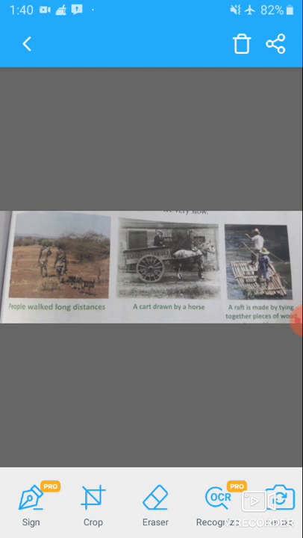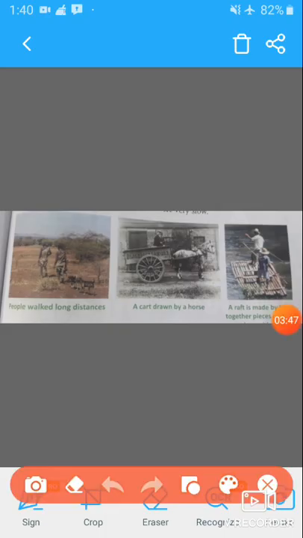Students, when the wheel was invented and wheel carts were made, these carts were drawn by animals. People built rafts and boats to travel across rivers and the sea. However, all these means of transport were very slow.